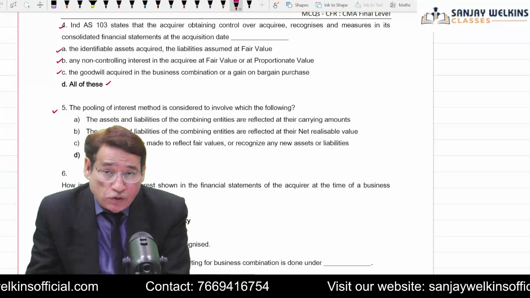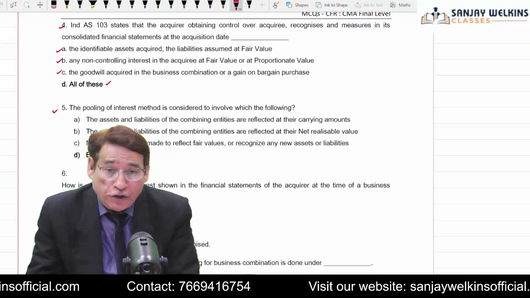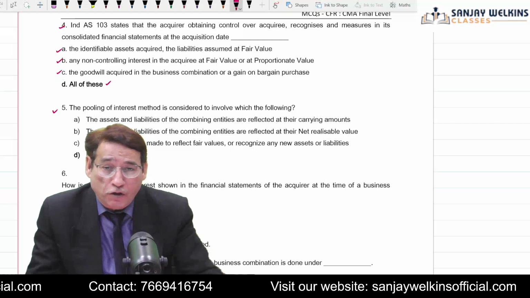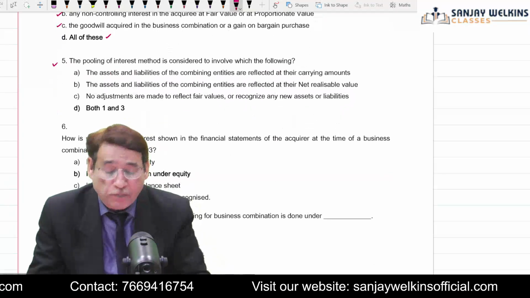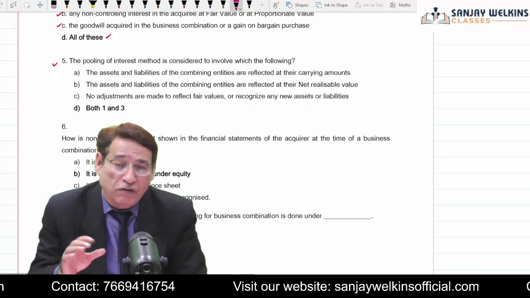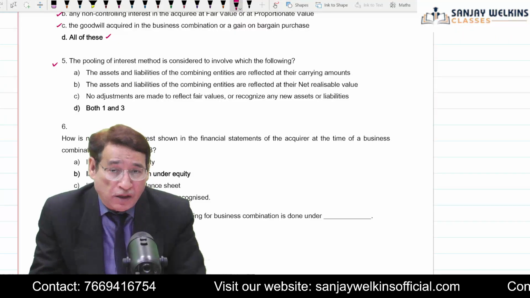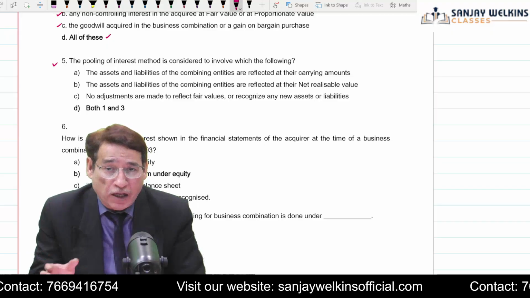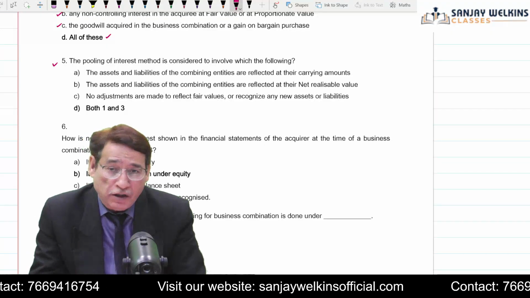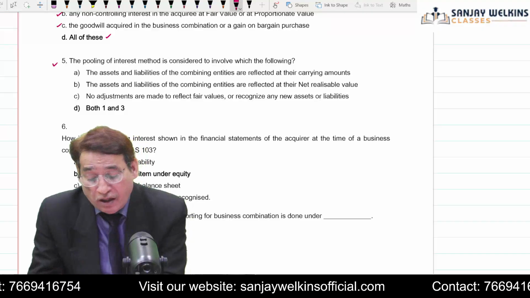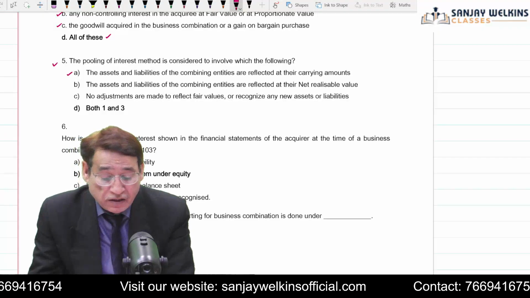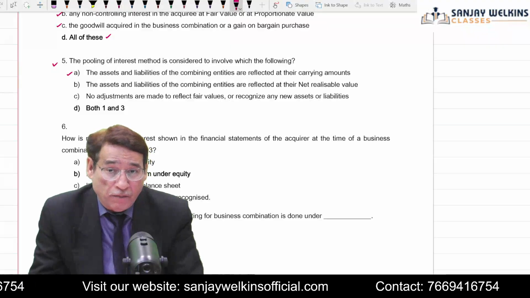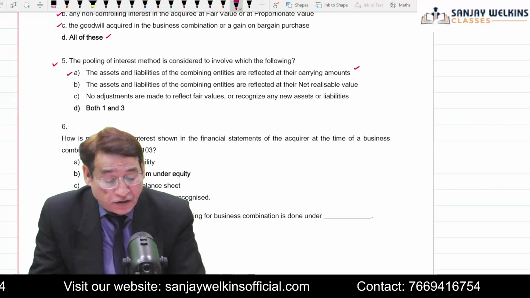Now, in the 5th one, it is stated, pooling of interest method is considered to involve which of the following? Under pooling of interest method, if you remember, we did it when we did the topic of common control, correct? Under common control, generally in the books of the acquirer, we are going to apply the pooling of interest method. And under pooling of interest method, as I told you earlier, the assets and liabilities of the combining entities are reflected at carrying amount. No doubt about that, it is absolutely correct.